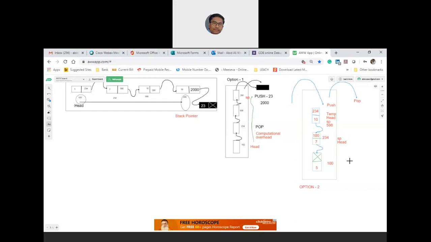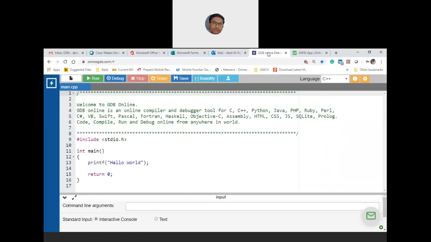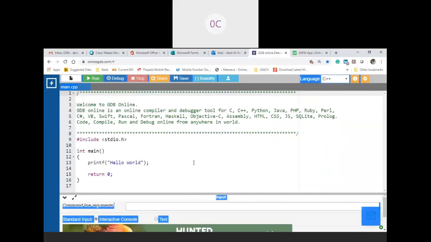You have to take care that we are accessing only the top elements. As far as the definition is concerned, you are cutting the overhead which is otherwise required from down to up, isn't it? Yes, sir. Okay, so that is the advantage you are getting. Any other questions? No, sir. Okay, good.